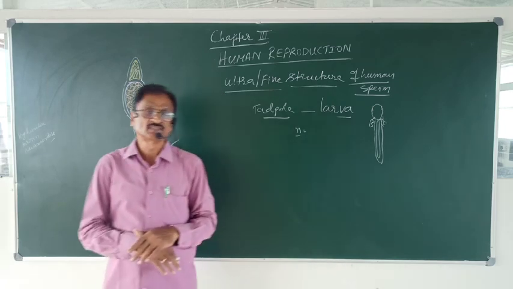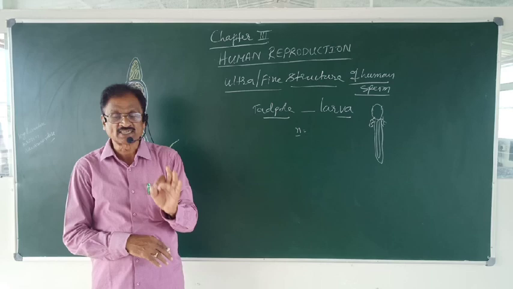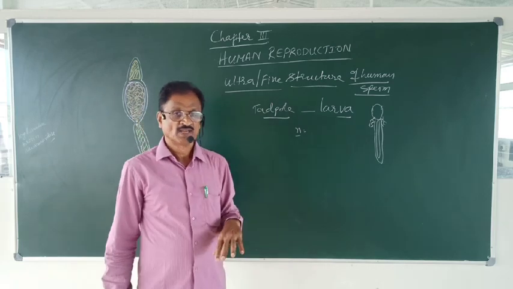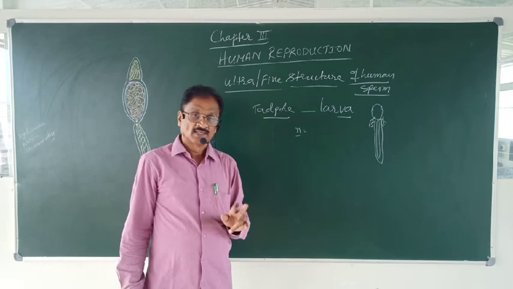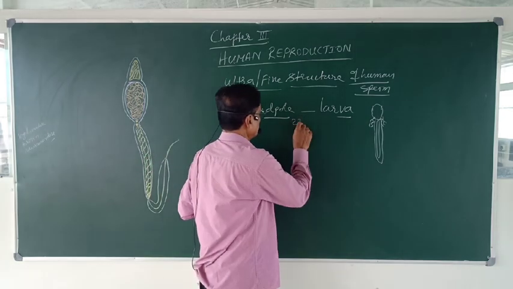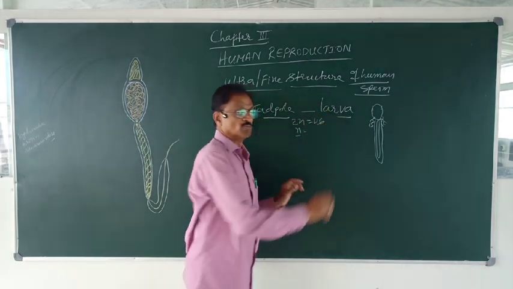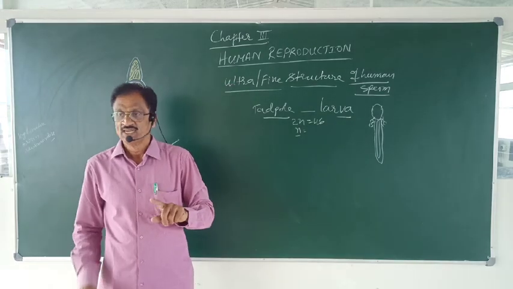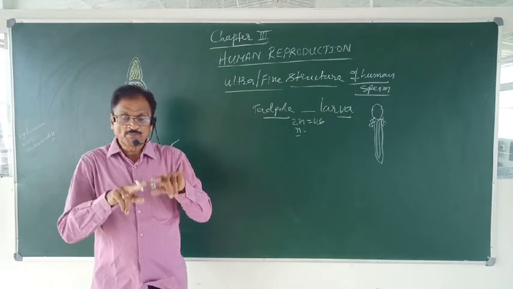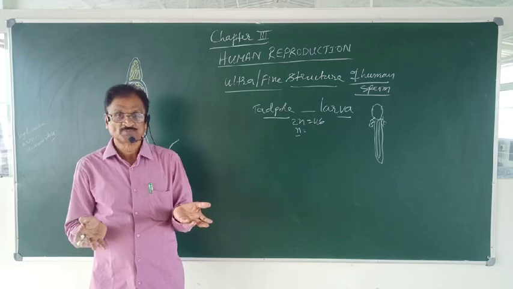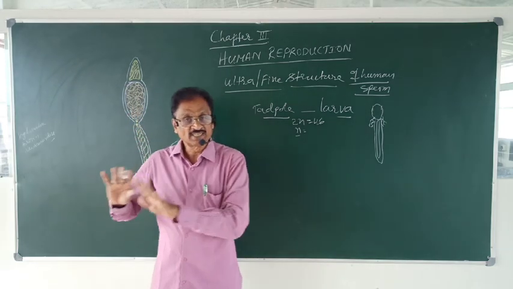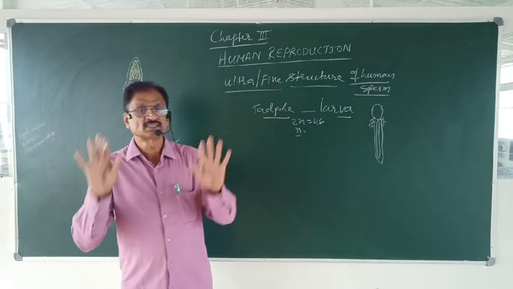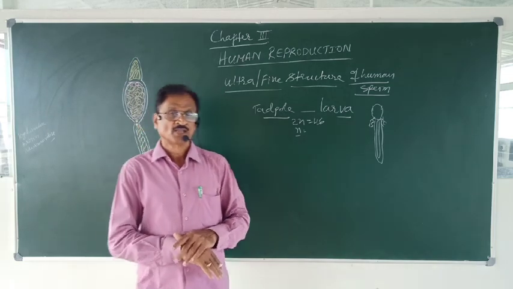Haploid number means only one set of chromosomes. Remember, in man there are 2n equal to 46 chromosomes. That means there are two haploid sets of chromosomes. One haploid set is paternal chromosomes and another is the maternal set of chromosomes.